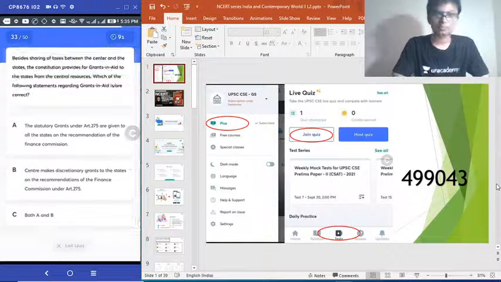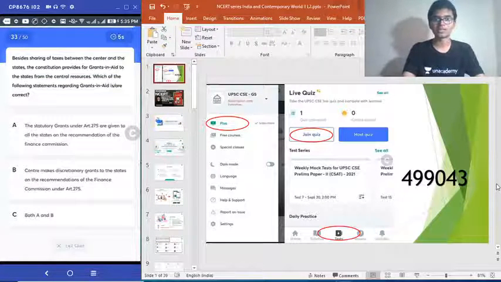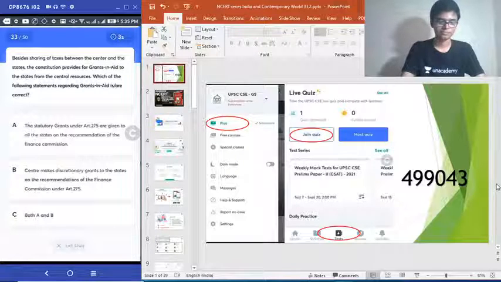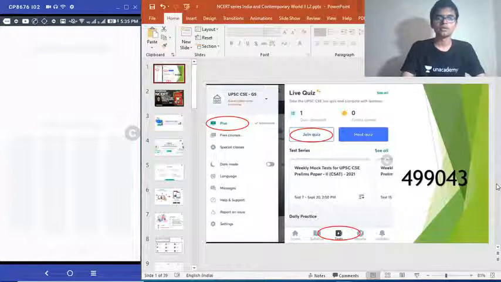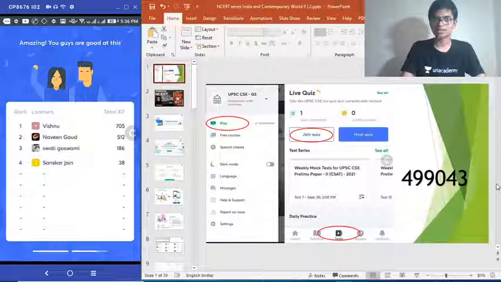None of the above. If you have studied the Finance Commission in the Lakshmikant textbook, you will get the answer. Very direct question regarding Article 275. Question 33, correct answer is indeed option D, none of the above. Both are wrong.